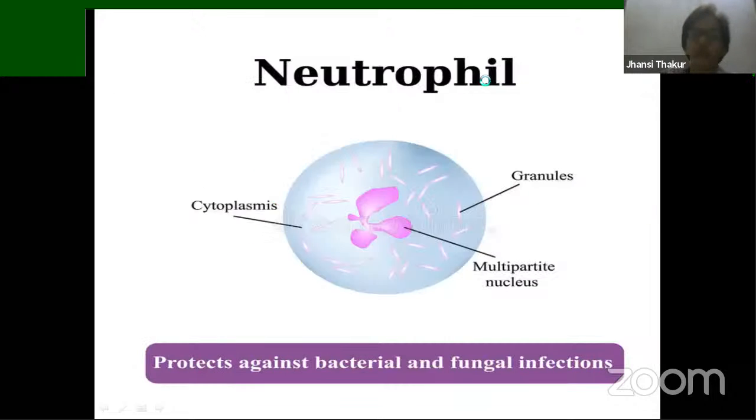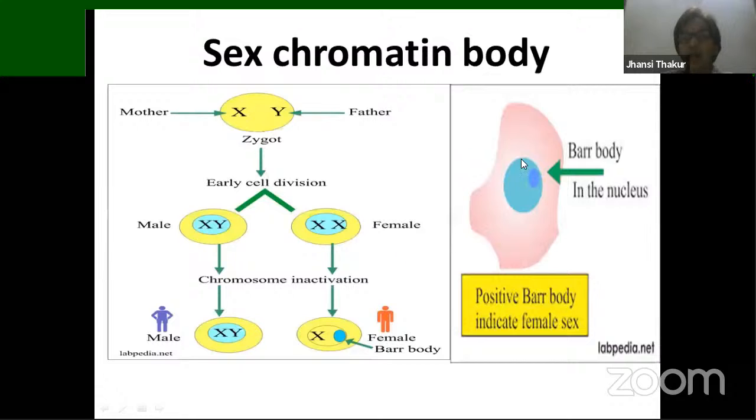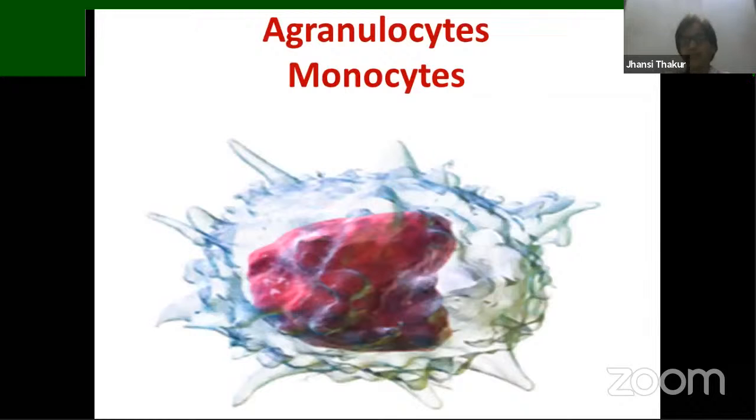It is found only where the X chromosome number is double, which you find only in females. So if sex chromatin is present, you can understand very easily that it is the female sex. So this is all about the granulocytes that we have studied.